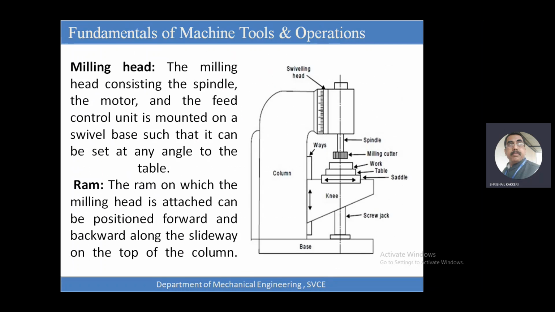And vertical milling machine, it is optional. If you want, you can keep it. Okay. Vertical milling machine. Here you can see this. The arbor will be vertical. And remaining all will be same. The knee, everything will be same.